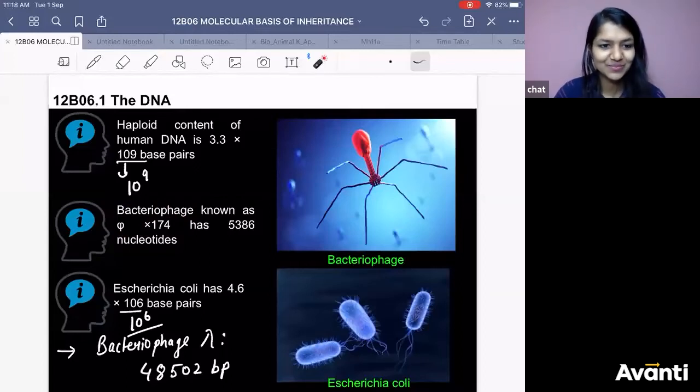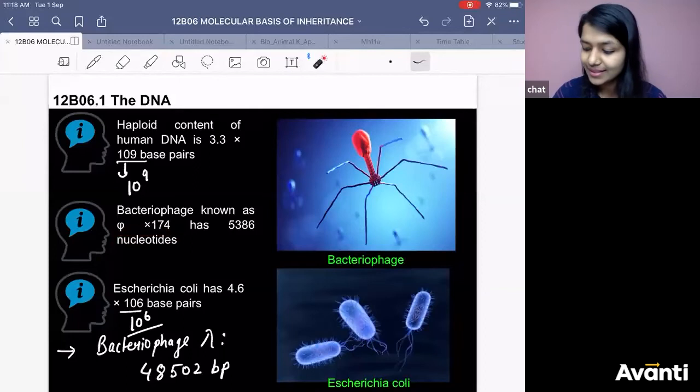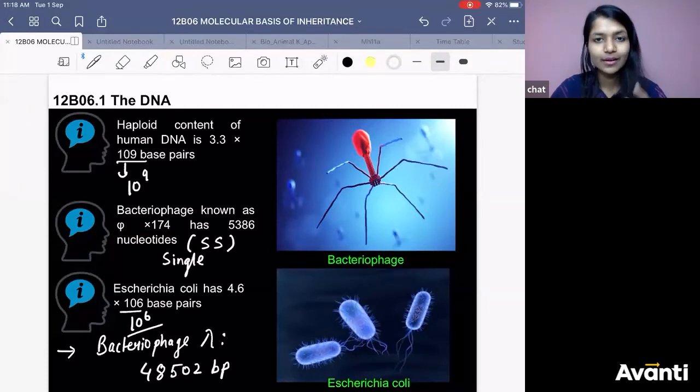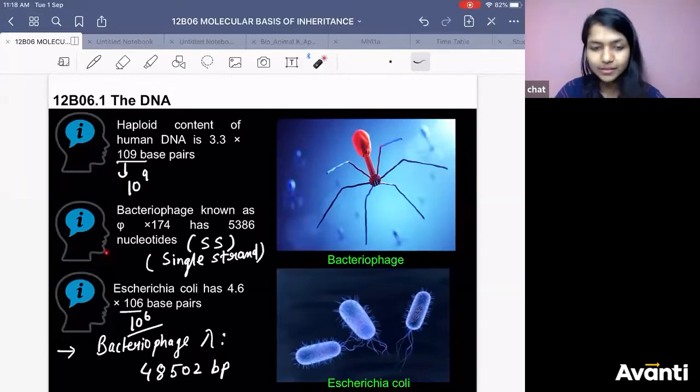Yes, I am using the term nucleotide because it is single-stranded, my dear. Only when you have double strand, you can say a pair of nucleotides makes base pairs, right? Single strand. So the moment you see only nucleotide term, it means it is single stranded.